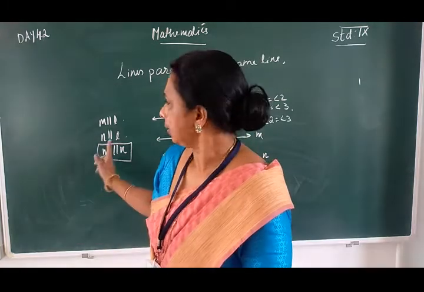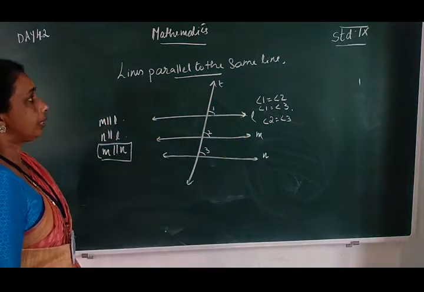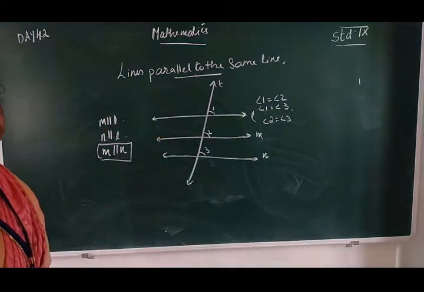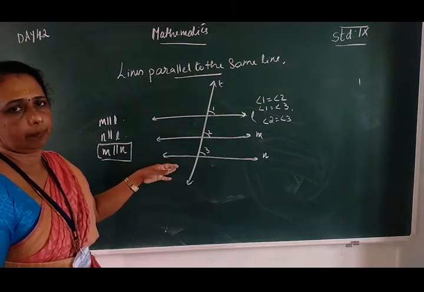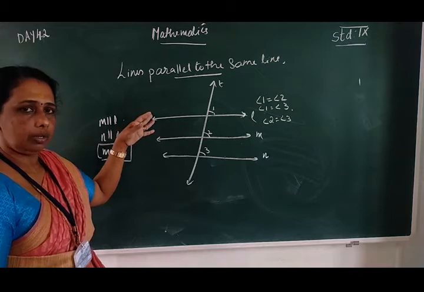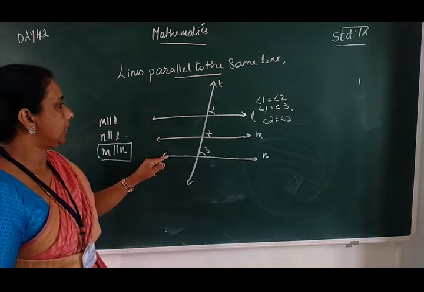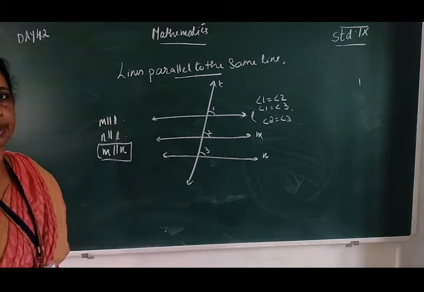This is theorem 6. This way we get the theorem. Line M is parallel to L and also line N is parallel to L, so we can say that these two lines are parallel to each other.